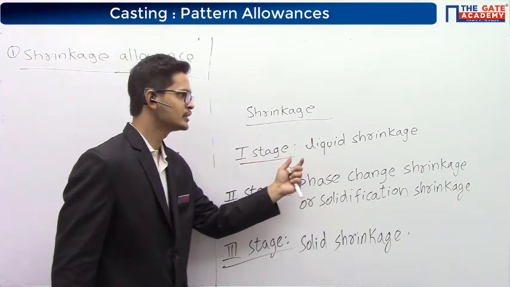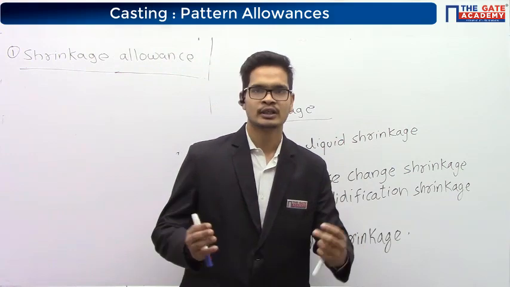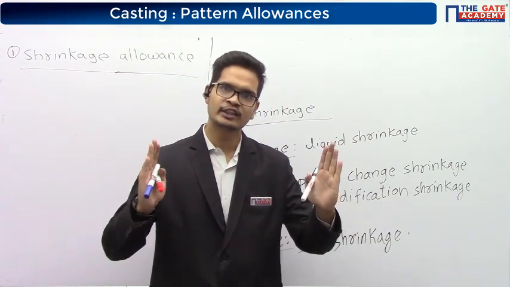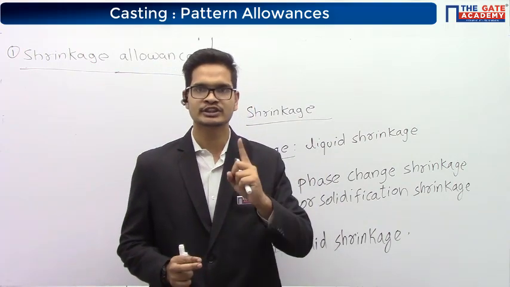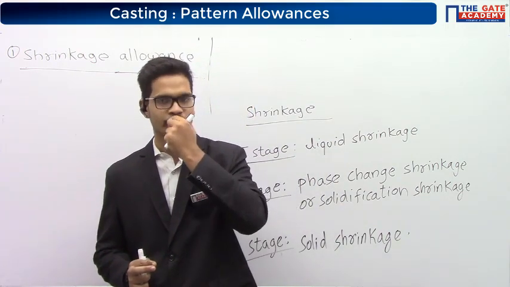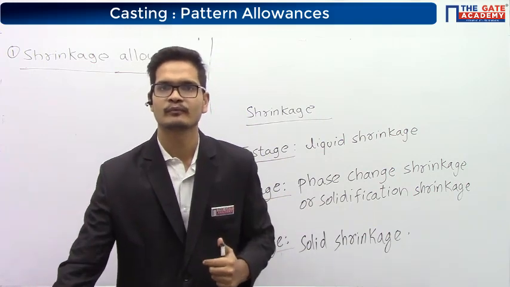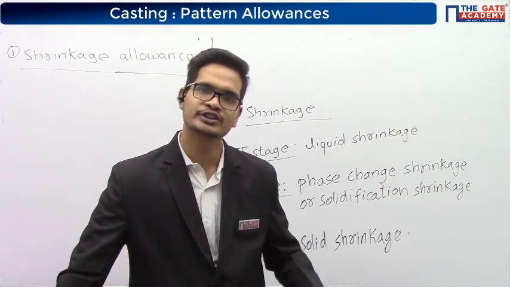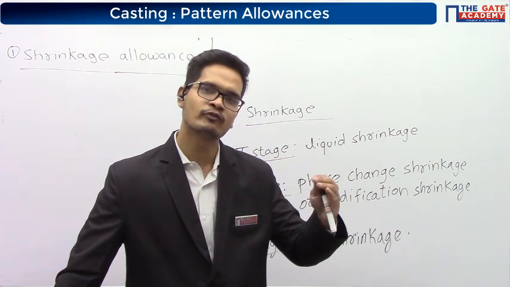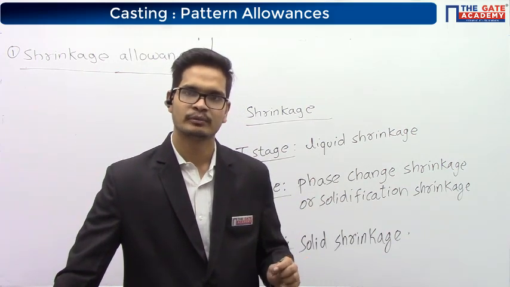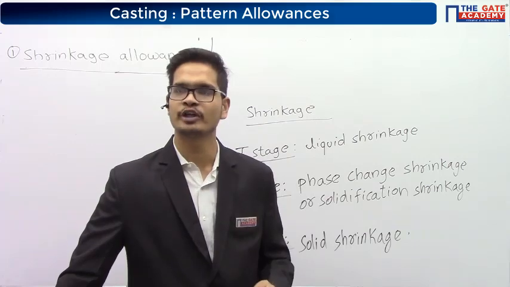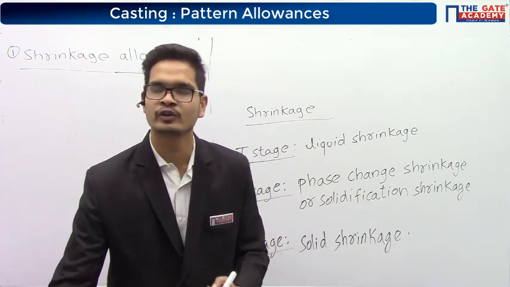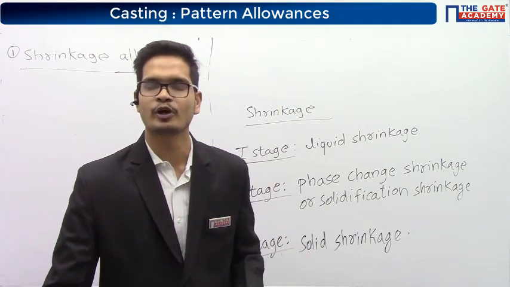In the first stage, liquid shrinkage has taken place. You poured some volume of molten metal. Now you see that the volume has shrunk, but it is still in liquid phase. So what will you do? It is slightly less, but still in the form of molten metal. You will pour more molten metal. Very good, Nitika.